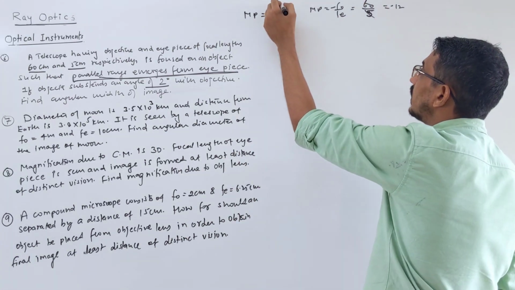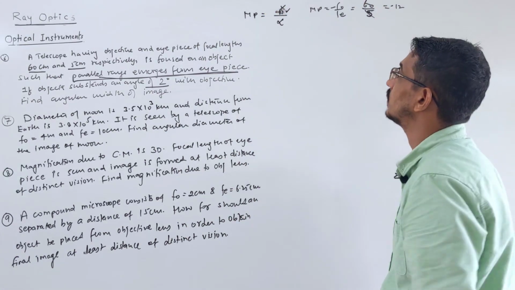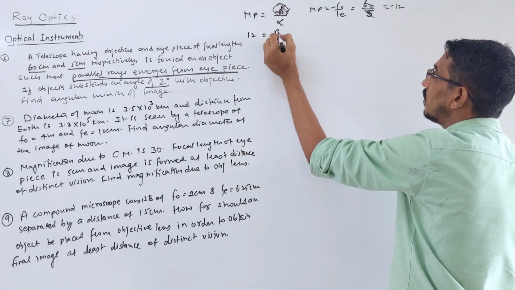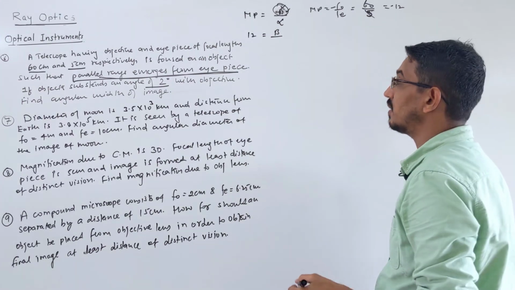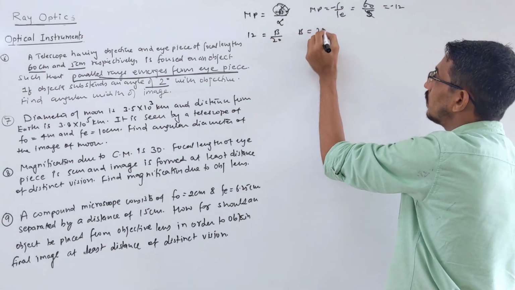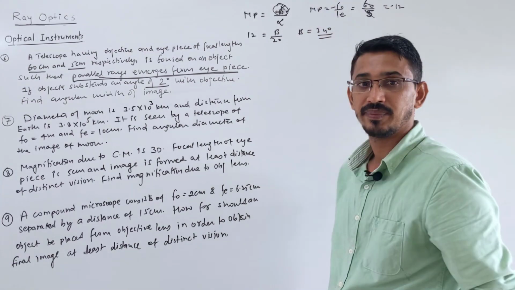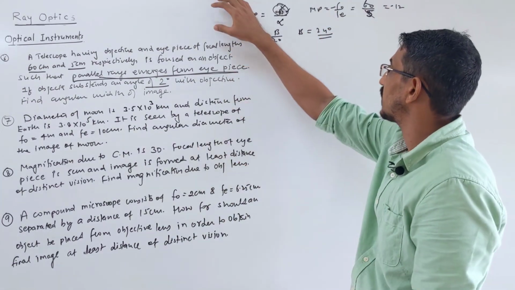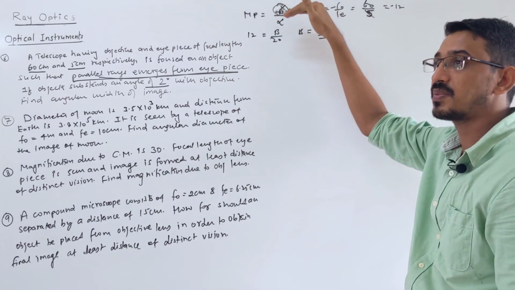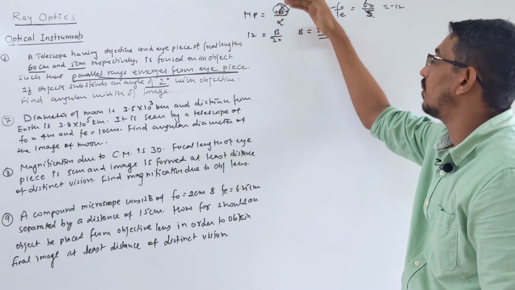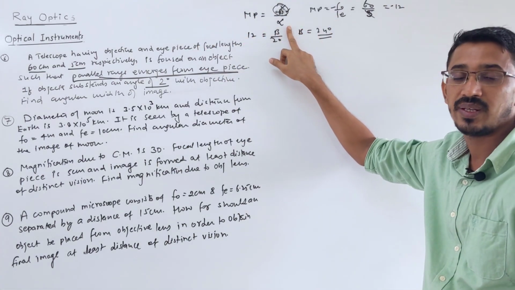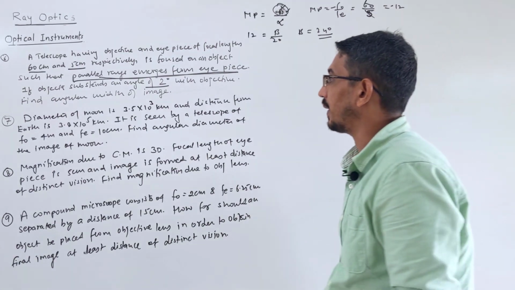Then MP is also equal to beta by alpha. They said MP is 12. They are asking for the angle subtended by the image. The angle subtended with your normal eye is given as 2 degrees. So beta should be 24 degrees. That's your answer simply. Correct. So magnification, in terms of angle also, right? This is the angle subtended by the image, and the angle subtended by your object, or the angle subtended with the instrument versus with your unaided eye, right? Okay.